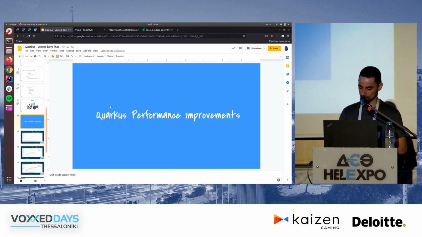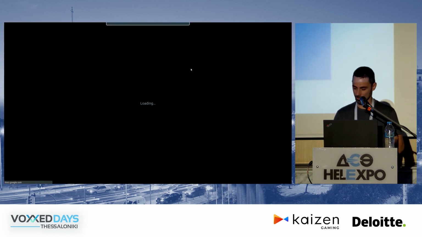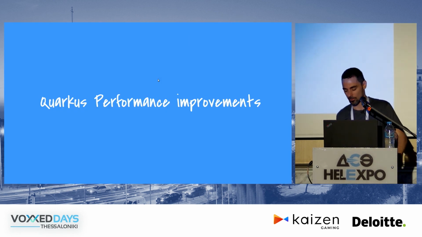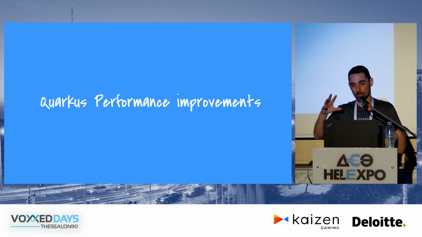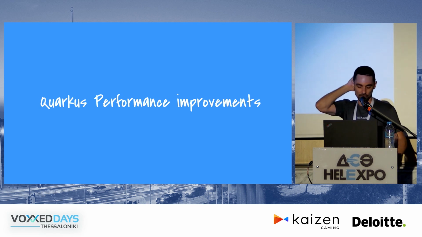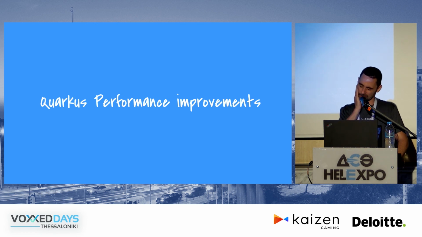a note about Quarkus performance, right? A lot of the times, how well a framework can perform under load is not really a primary concern for people that are evaluating frameworks or testing their stuff.